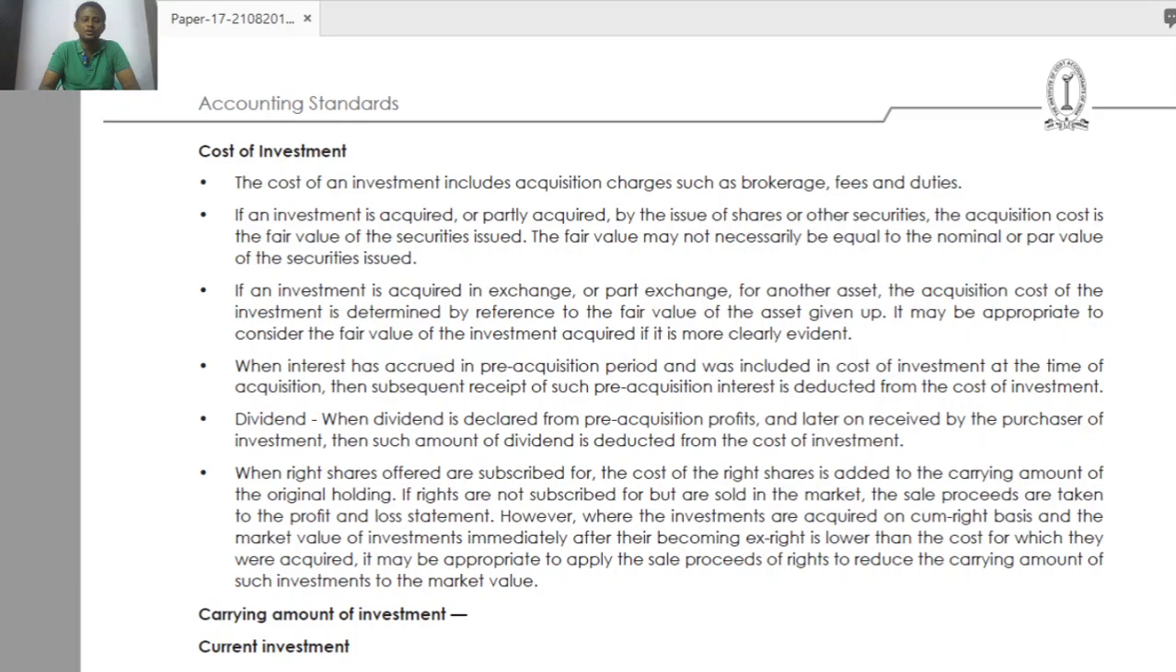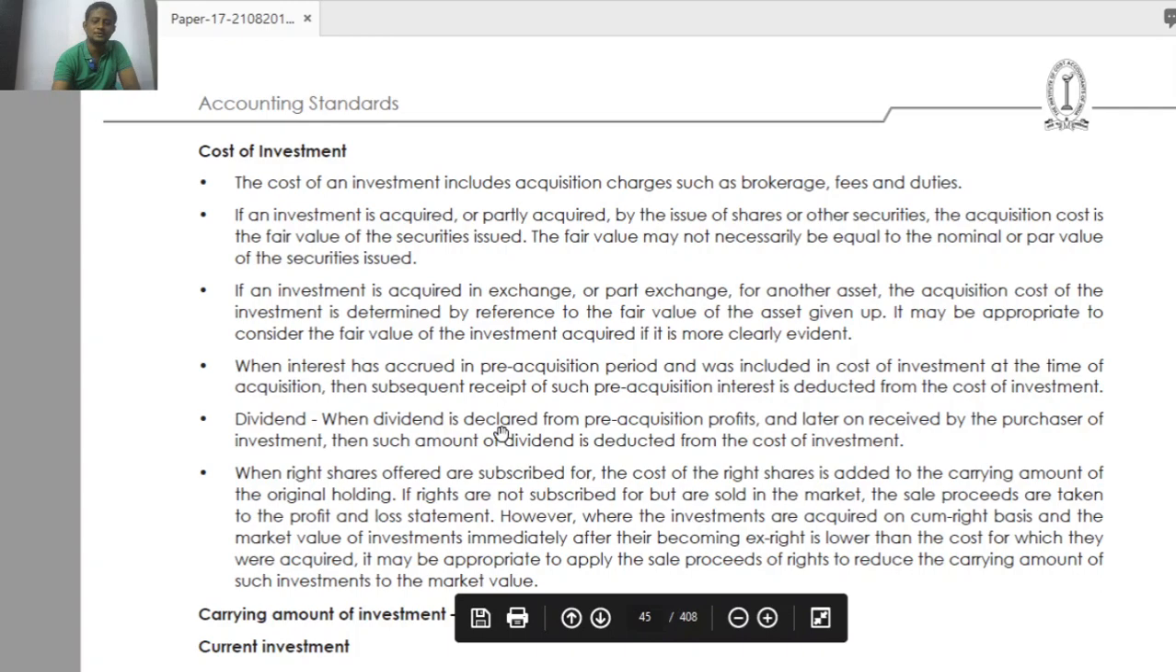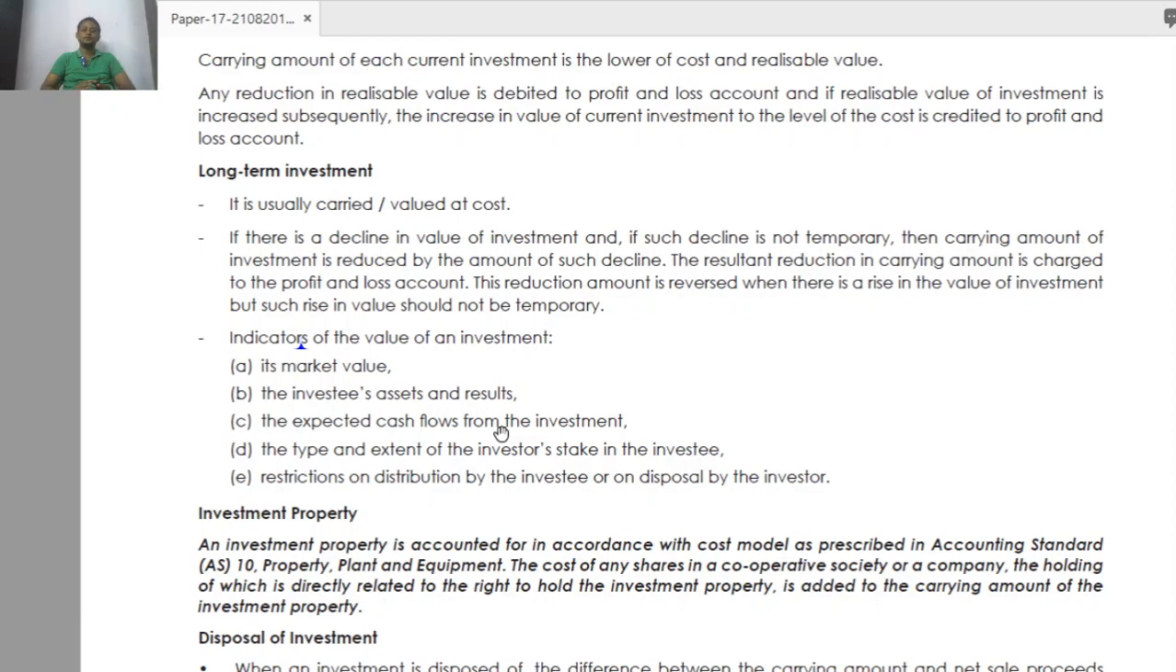Come to the next topic. What is the next topic? Carrying amount of investment. Till now we understood what is the cost of investment. Carrying amount of investment means what amount should be presented in the balance sheet. Carrying amount means the amount carried in the balance sheet. What amount should I write in the balance sheet?